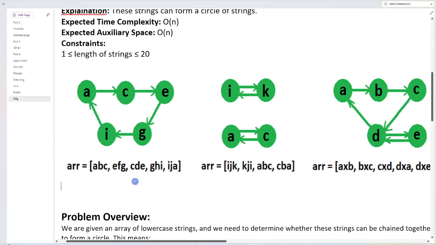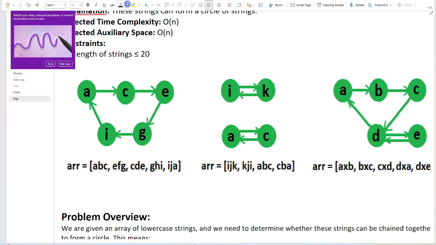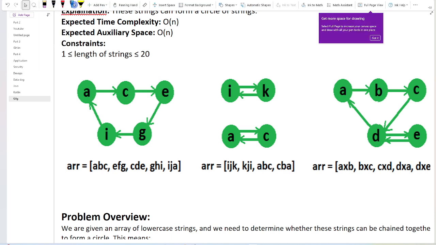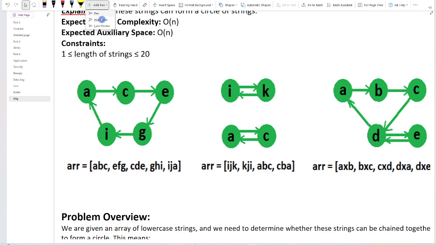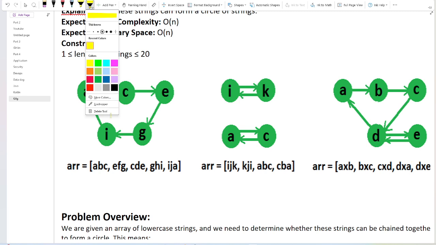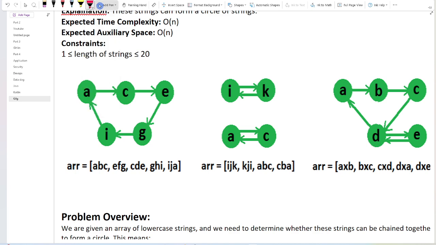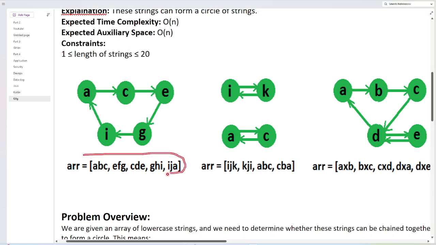Let me explain one more example to get more understanding. Here the given array is ABC, and so on. Let me take one highlighter. Here the given array, and ABC is the first string. You can see ABC, and C is mapping to E.